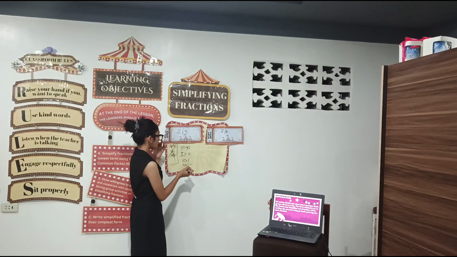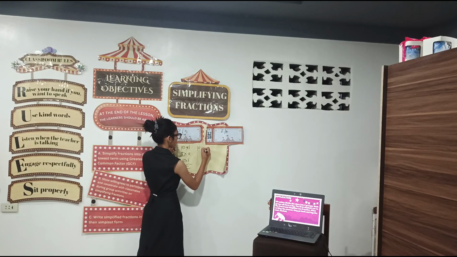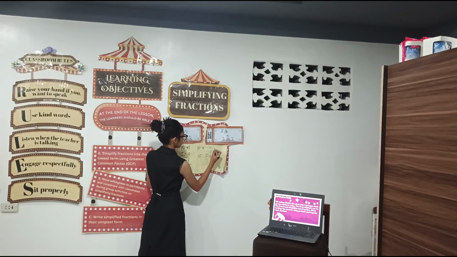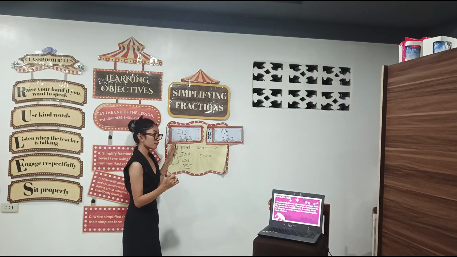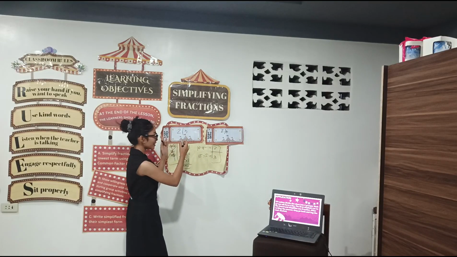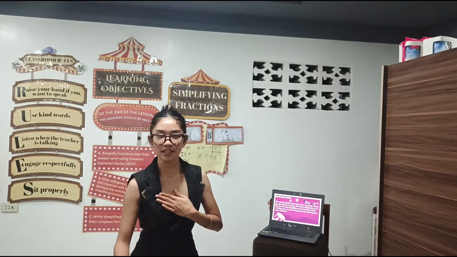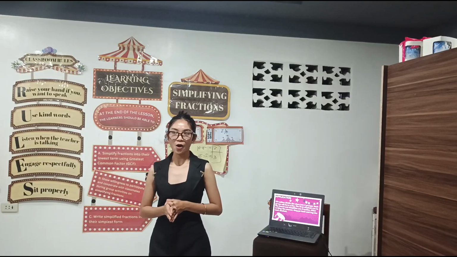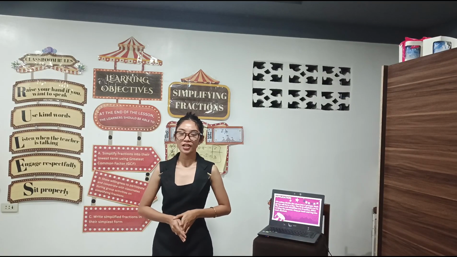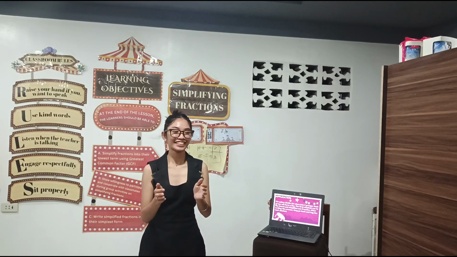Yes, the 5. So we divide 10 and 15 by 5. 10 divided by 5 is 2, and 15 divided by 5 is 3. So the answer is 2/3. Is it correct? Yes. So now let's give ourselves a very good clap because we really understand our discussion today. Ready? Go! 1, 2, 3. 1, 2, 3. Wow, magaling, magaling, magaling!